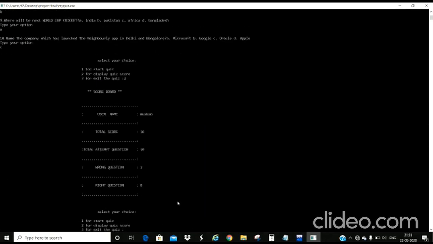And here we are. This is the scoreboard of our quiz, and the username is Muskan, as I typed earlier. Total score is 16. Total attempted questions is 10. Wrong questions is 2 and right questions is 8, as each right question carries 2 marks. I have scored 16 marks, so the calculation was done perfectly.